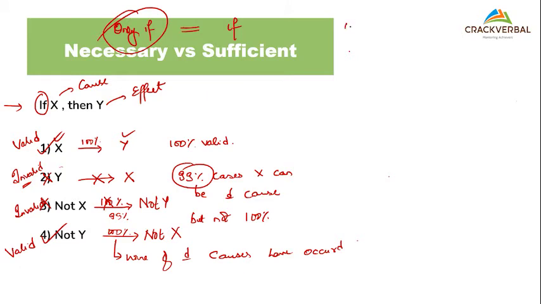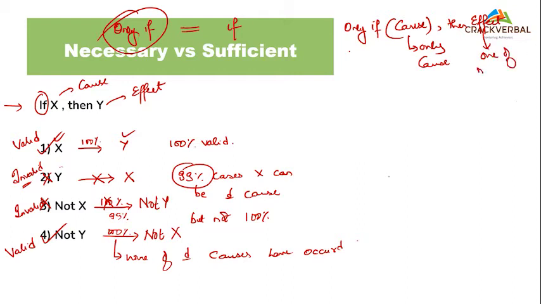When I say only if cause, then effect, this becomes the only cause. And this becomes one of many effects.